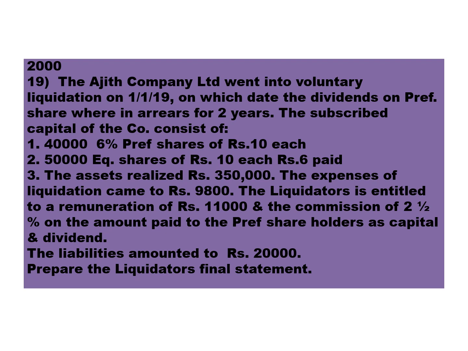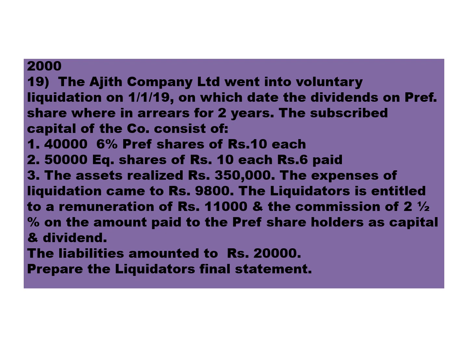So the total preference capital will be 4 lakh, that's 40,000 into 10 rupees. 50,000 equity shares of ₹10 each, ₹6 paid. That means the total equity capital is 3 lakh and it's partly paid, 6 rupees paid. Uncalled capital, unpaid capital, is ₹4.